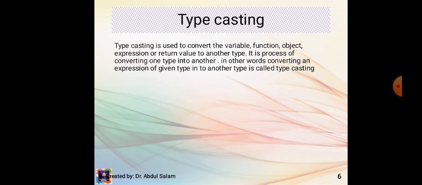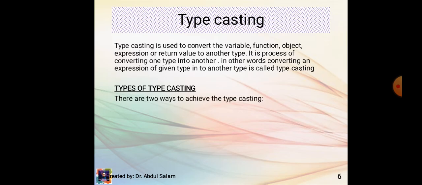Typecasting. Typecasting is used to convert the variable, function, object, expression, or return value to another type. It is a process of converting one data type into another. In other words, converting an expression of given type into another is called typecasting. Types of typecasting. There are two ways to achieve the typecasting: implicit typecasting and explicit typecasting.